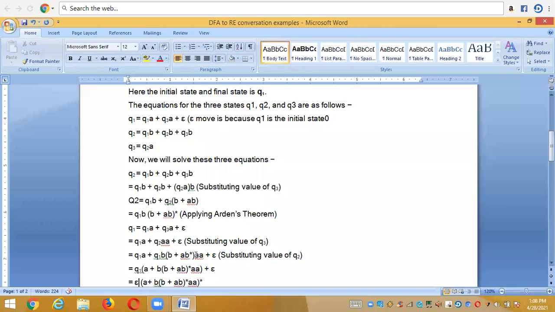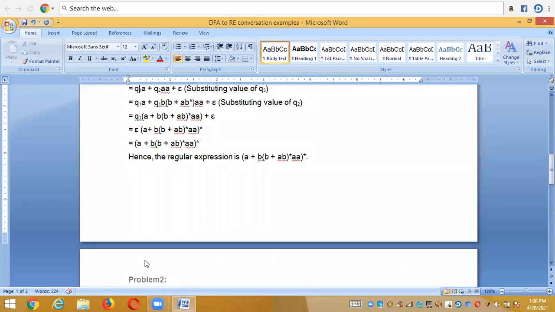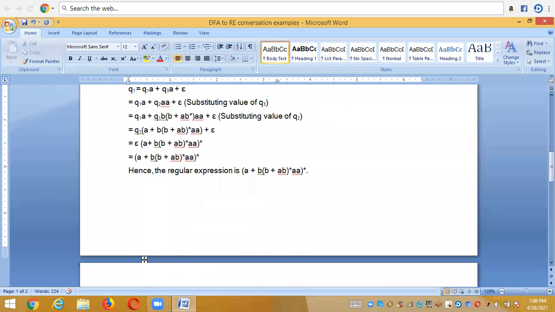Now I'm doing the concatenation of all these, and it becomes Q1BB + Q1AB whole star into AA. Now I am taking the common state, which is Q1. After taking the common of Q1, the equation is Q1(A + B(B + AB) whole star AA) + epsilon, right? Now this is for Q1, so Q1 is equal to Q1.